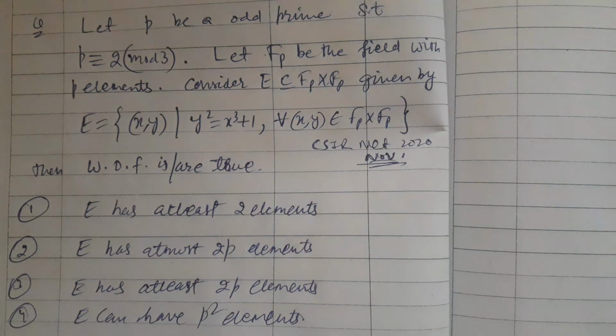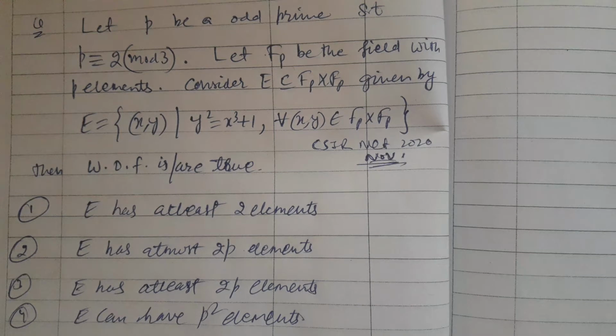Please first read the problem and try to solve it on your own. Pause the video and try it. If you find any difficulty, then see the video, and after solving, see the video to learn how to think about the problem.